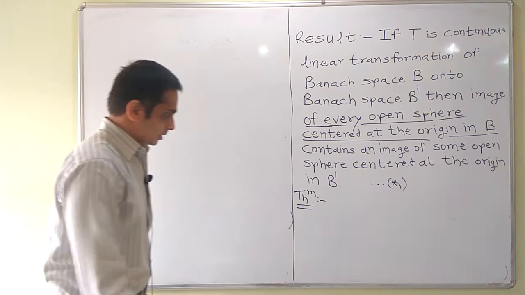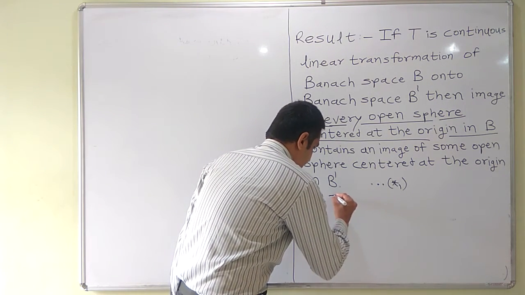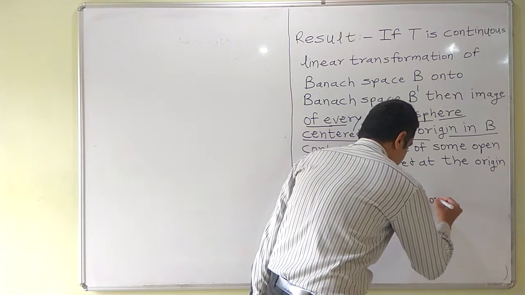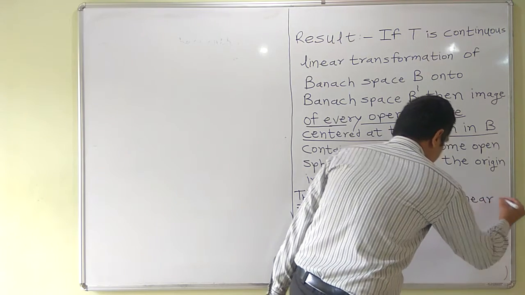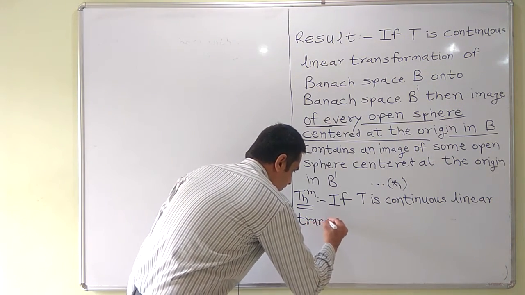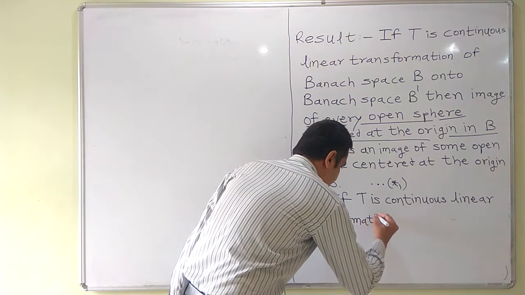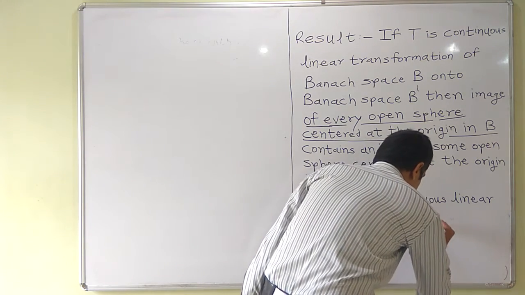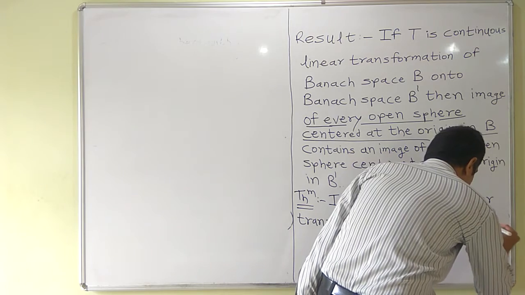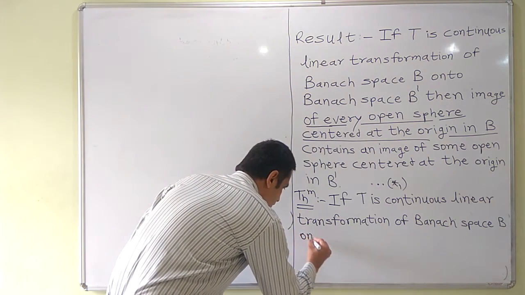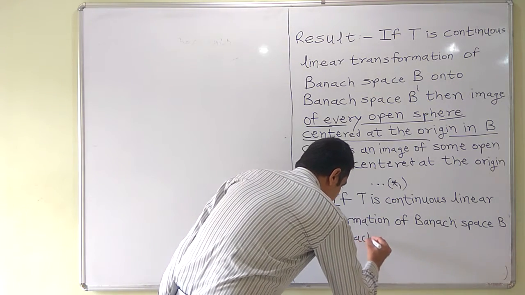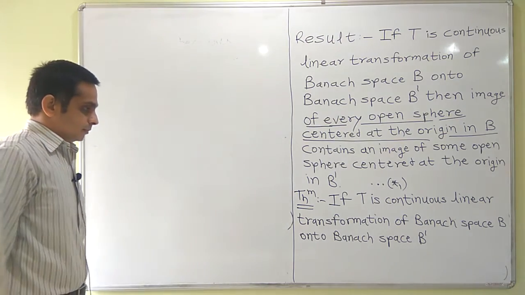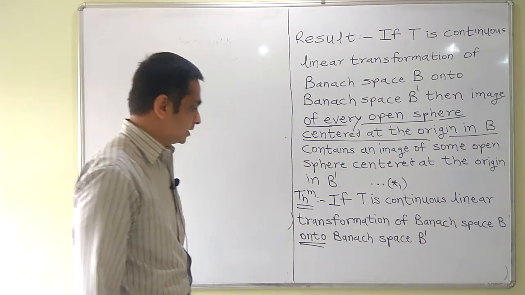Open mapping theorem. The statement is: if T is a continuous linear transformation of Banach space B onto Banach space B dash, so it is continuous, linear and onto, then T is an open map.